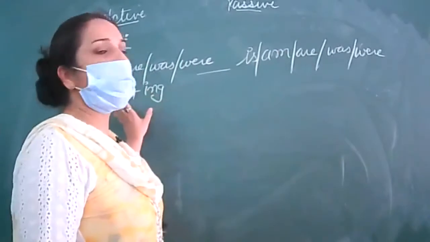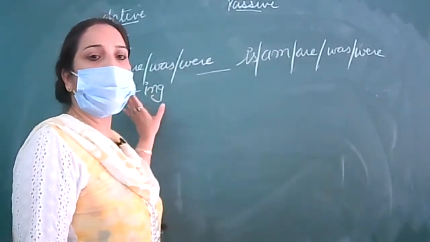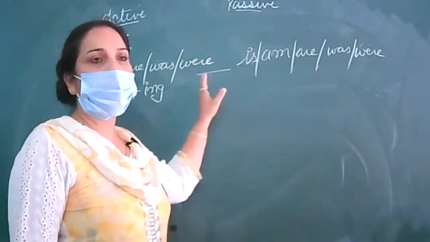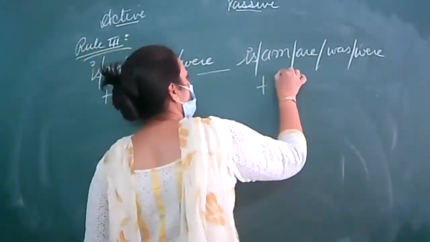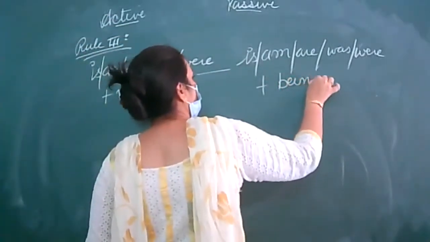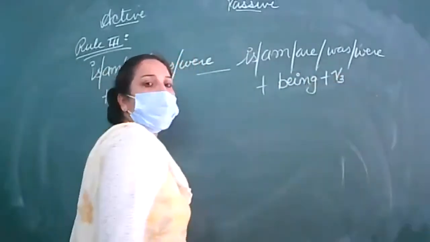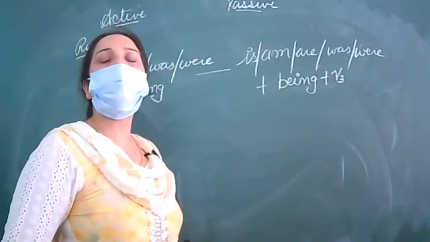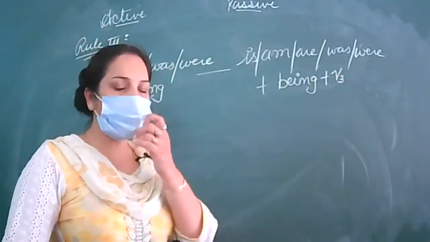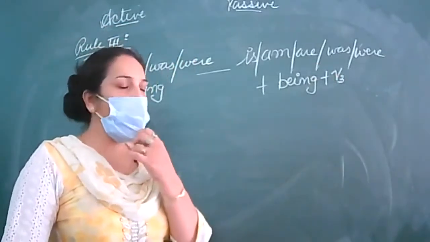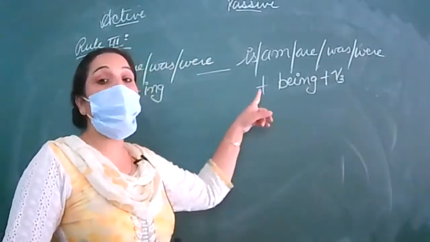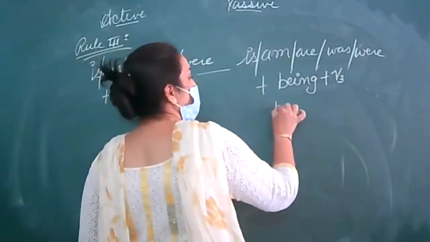And whenever ing is given, and we are going to change active into passive, this ing will be changed into been. Don't get confused between being and been.